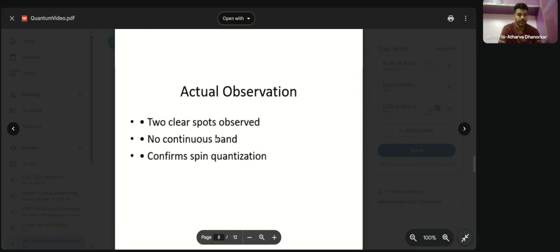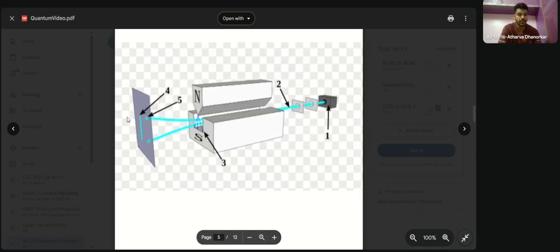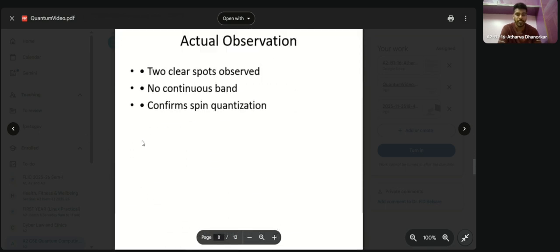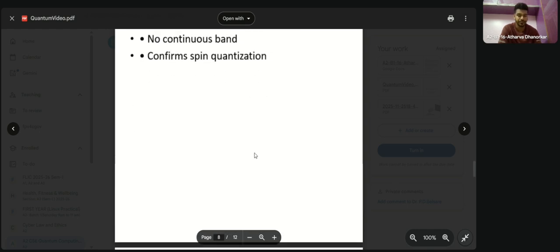Two clear spots observed, no continuous band. It was thought that the beam would spread anywhere, giving a random pattern or a continuous band, as it was a continuous flow of beam through here, but it was only two points as printed on the slit, and it confirms spin quantization.